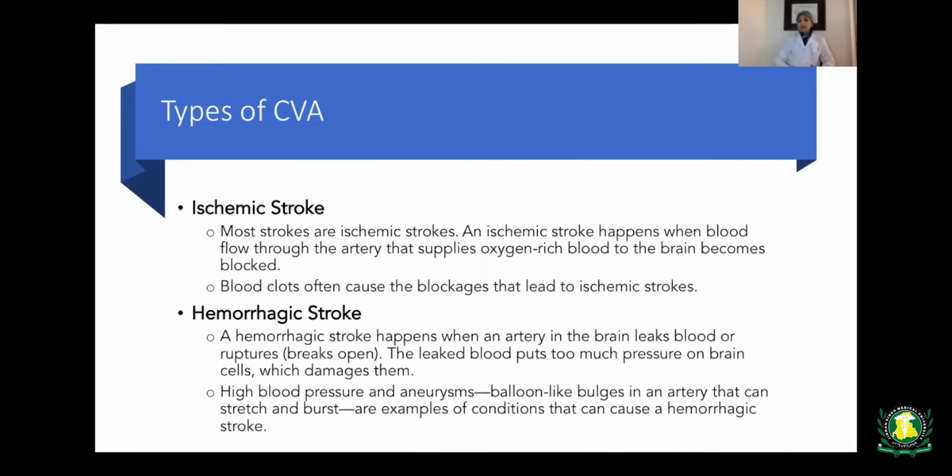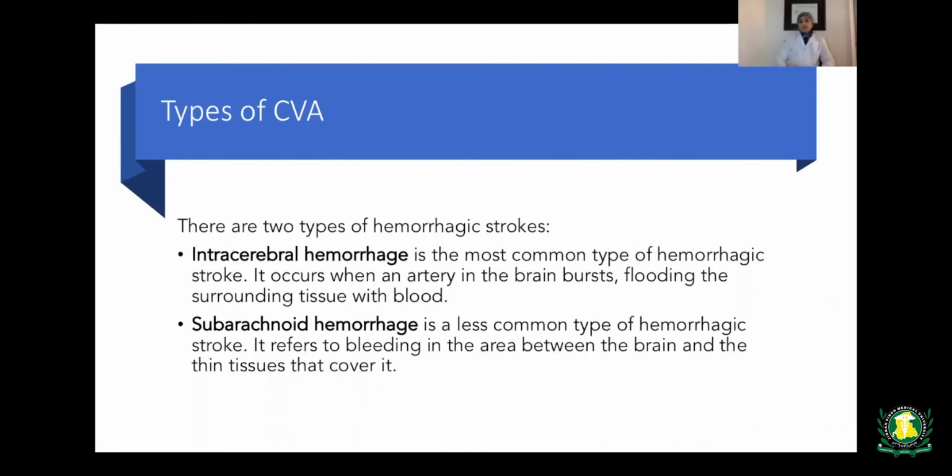In hemorrhagic stroke, an artery in the brain leaks blood or ruptures. The leaked blood puts too much pressure on the brain cells, which damages them. High blood pressure is one of the causes. Aneurysms are another cause, as they can stretch and burst the vessels, causing a hemorrhagic stroke. There are two different types of hemorrhagic stroke, the intracerebral hemorrhage and the subarachnoid hemorrhage.